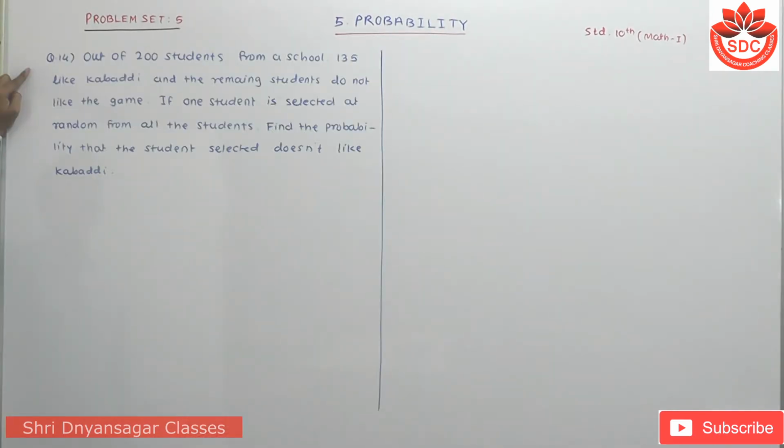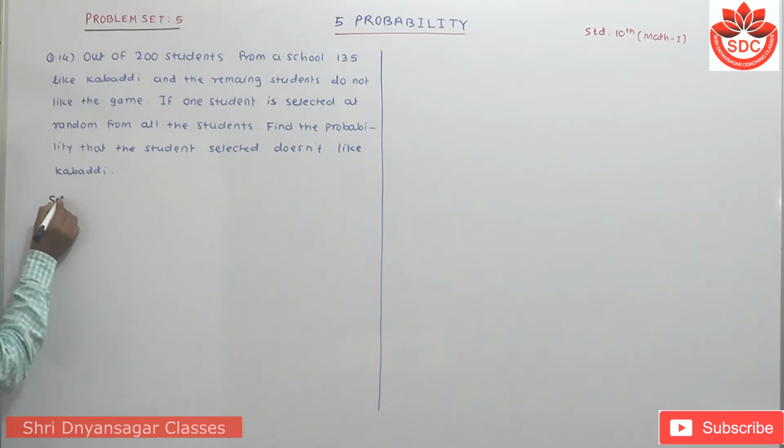Look at question number 14. Out of 200 students from a school, 135 like kabaddi and the remaining students do not like the game, meaning they do not like kabaddi. If one student is selected at random from all the students, find the probability that the student selected does not like kabaddi.